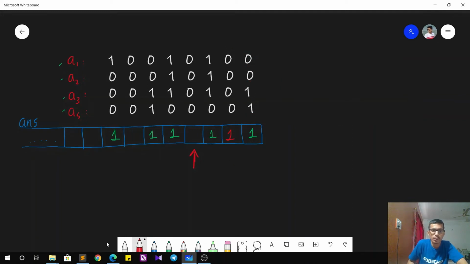Similarly, if we are focusing on this bit, let's see how the solution will work out. The bits that I should be concerned about are the ones present to its right. If I write them separately, these 3-bit numbers will be 100, 100, 101 and 001. Initially it's a 3-bit number that we know for sure. But what if I add the next number, that is A2, to it? Then these two numbers will get added. And what is their sum? Their sum is nothing but 1000, that is a 4-bit number.